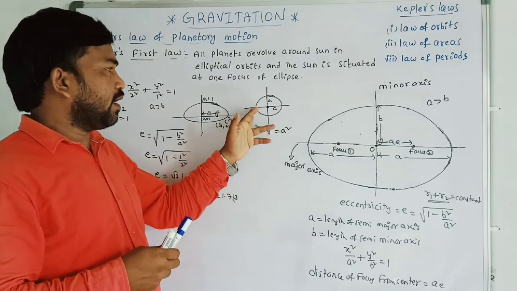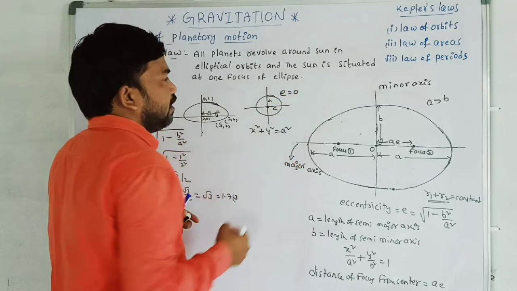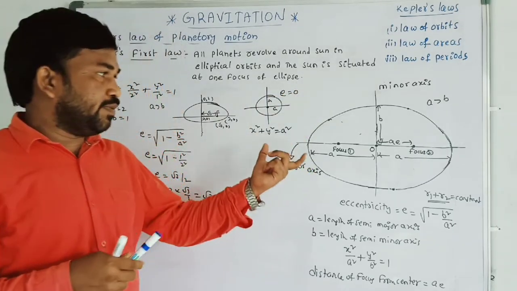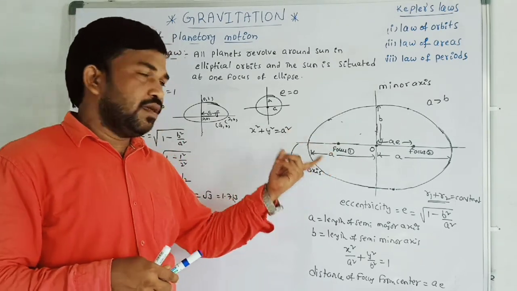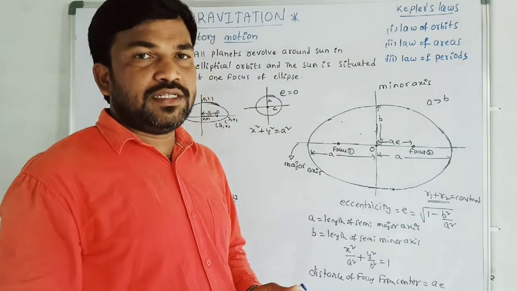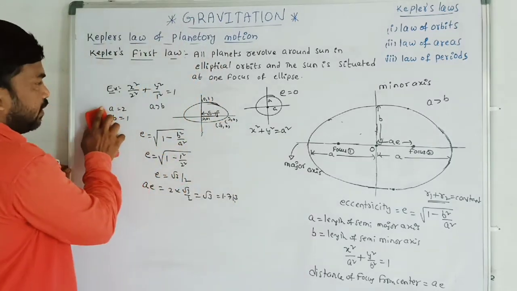This is a circle. For a circle, eccentricity is how much? Eccentricity is 0. For a circle, eccentricity is 0. But in an ellipse, eccentricity is not 0. Due to eccentricity only the foci are separated. The use of the eccentricity is to find the distance of the focus from the center. That is about eccentricity use.